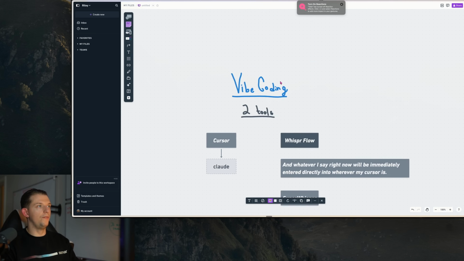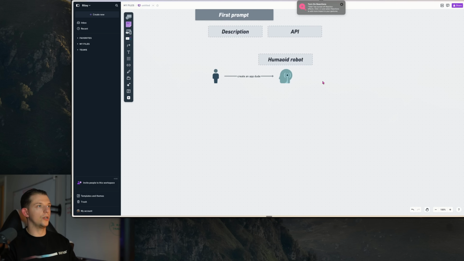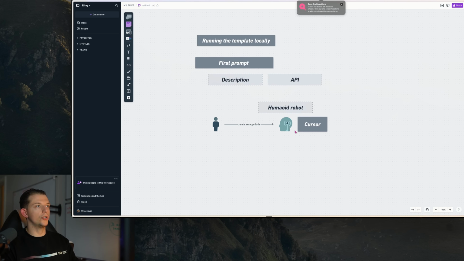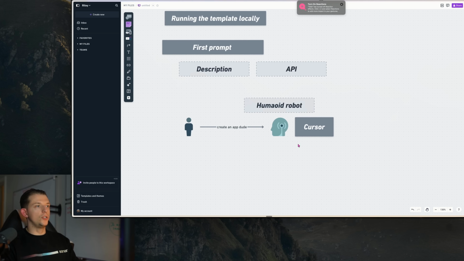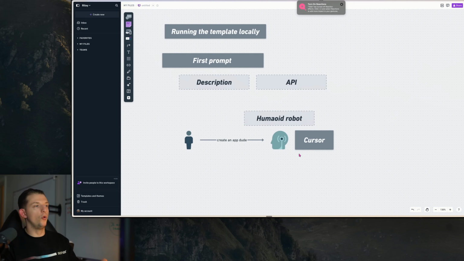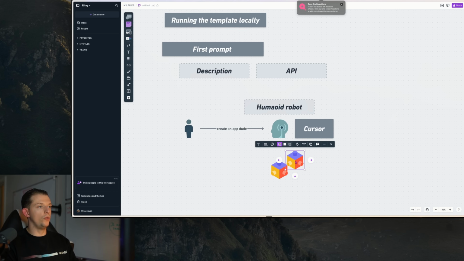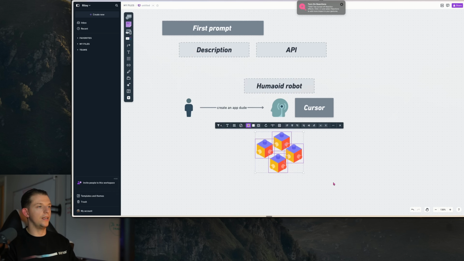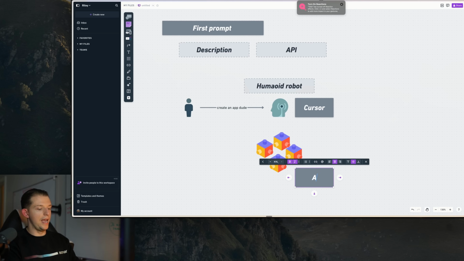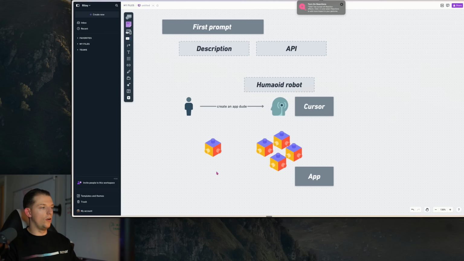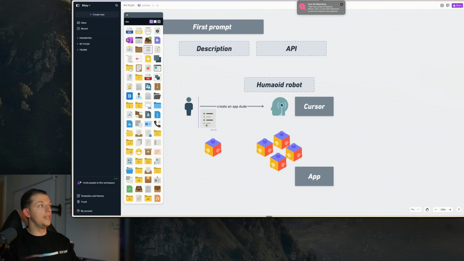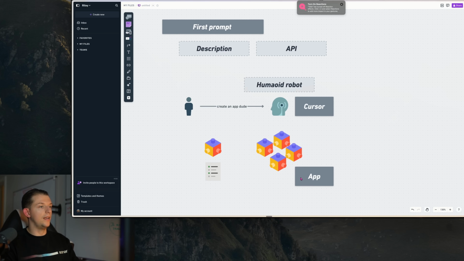And this humanoid robot, if you don't already realize, is Cursor, right? This humanoid robot is Cursor. And it's going to build you an app. It's going to build you a really cool Lego structure. It's going to use Legos, and it's going to build you whatever Lego thing that you want. And this Lego thing that you're building is an app. In order to build this, though, it needs pieces, and then it also needs instructions.